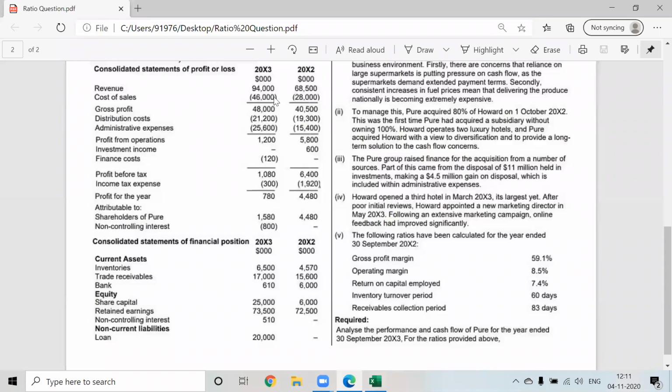Revenue has not doubled, but the cost of sales, they have not doubled actually. Okay, but they have increased in a higher ratio. So due to cost of sales, the GP margin has fallen. So what can be the reasons for increase in cost of sales?